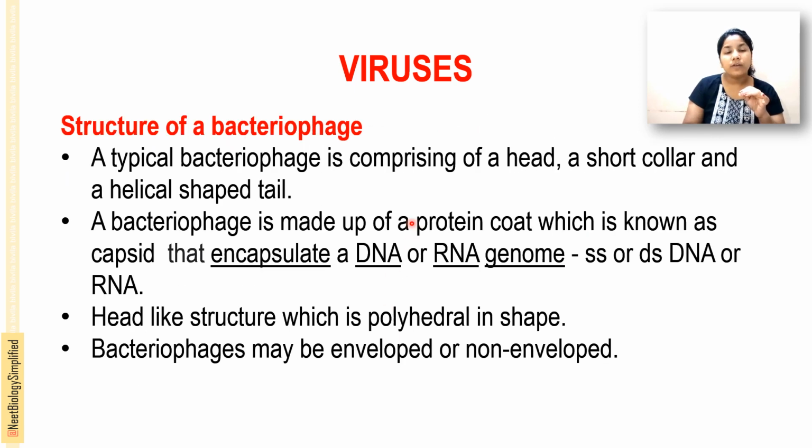And the structure of the bacteriophage: a typical bacteriophage comprises a head, a short collar or short neck, and a helical shaped tail. The bacteriophage is made up of a protein coat known as the capsid that encapsulates the DNA or RNA genome, single stranded or double stranded, in a head-like structure which is polyhedral in shape. Bacteriophages may be enveloped or non-enveloped.